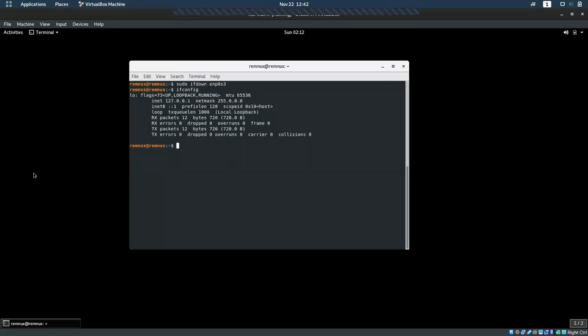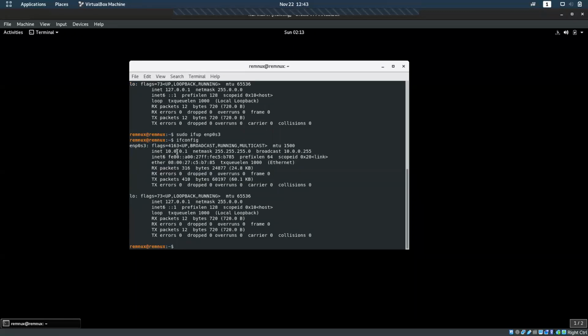We have to restart this interface. ifdown means we disable the particular network interface, and ifup means we enable it. After we enable it, we look for that IP. Before that, we had a different IP. After setting it as a static IP and running ifconfig, we'll be getting the IP as this.